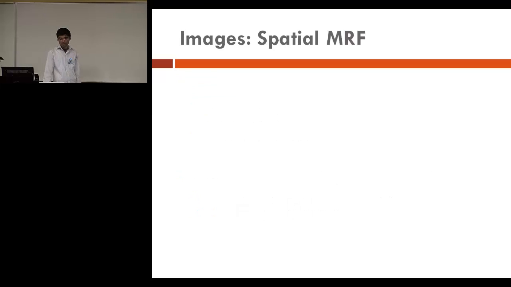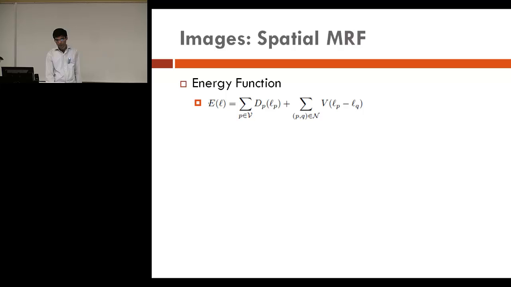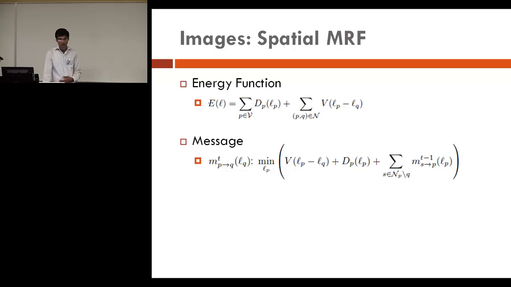So in spatial MRF, we have an energy function, which is the sum of unary potentials here and binary potentials. Here, the binary potentials will capture the smoothness constraint. And then we pass messages in belief propagation, where each neighbor tells the other neighbor what the likely states should be, or in this case what the counts should be, and then we compute beliefs in the end, which give us what the counts are in those patches.